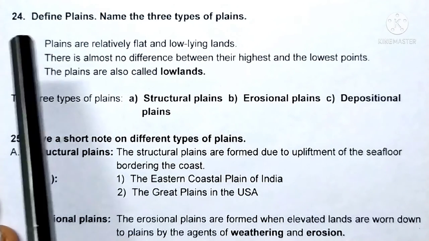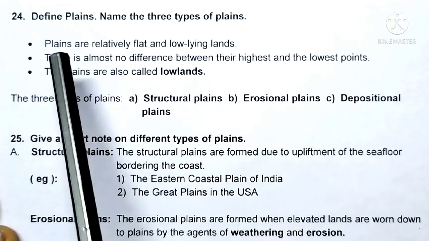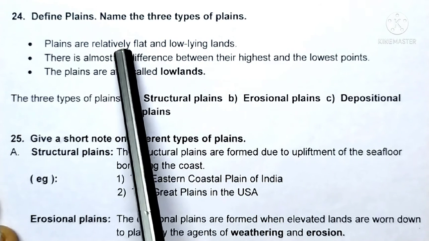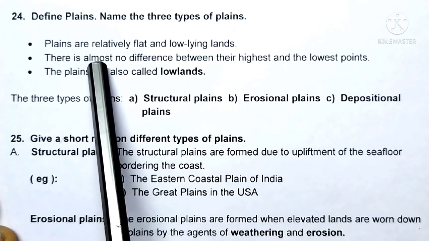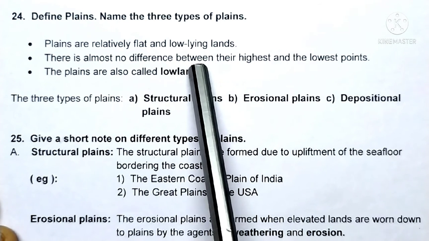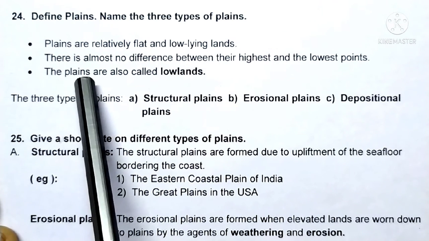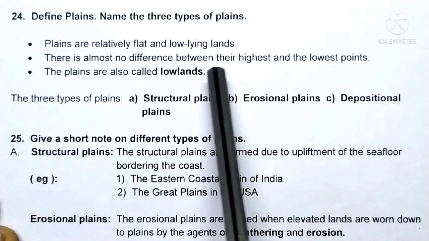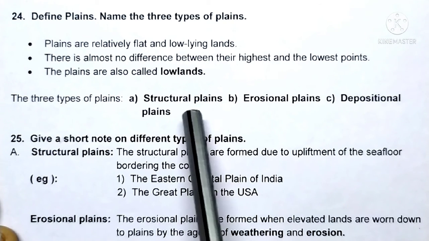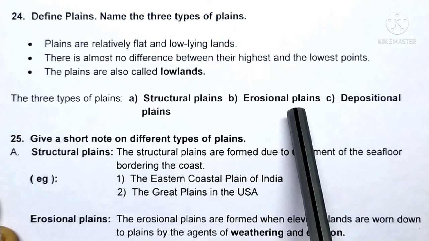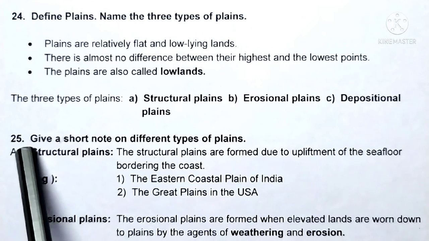Question number 24. Define plains. Name the three types of plains. Plains are relatively flat and low-lying lands. There is almost no difference between their highest and the lowest points. The plains are also called lowlands. The three types of plains: A. Structural plains, B. Erosional plains, C. Depositional plains.